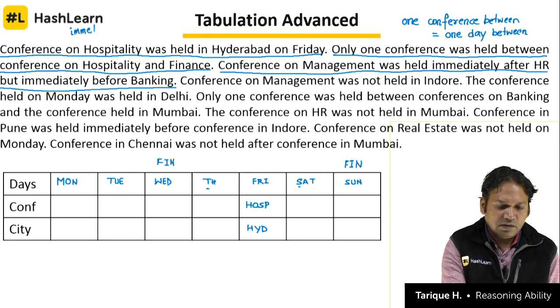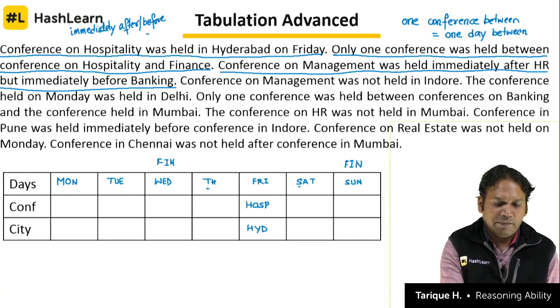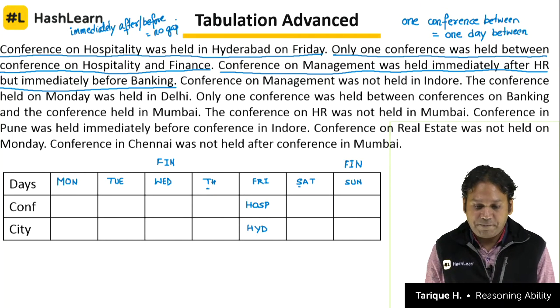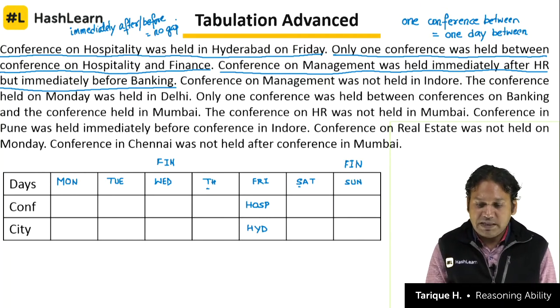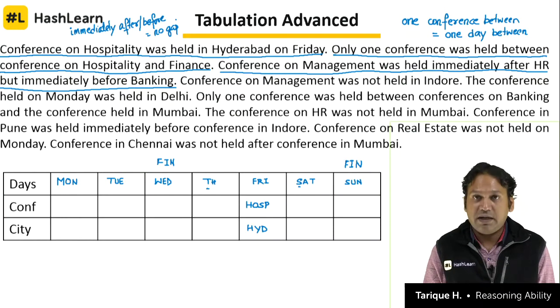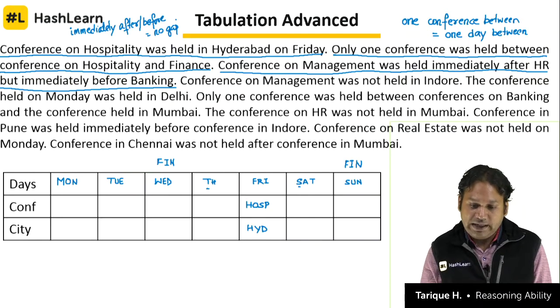Immediately after or before means no gap. That means they are consecutive. There is no gap between them. So conference on management was held immediately after HR but immediately before banking. HR के ठीक बाद और banking के ठीक पहले.